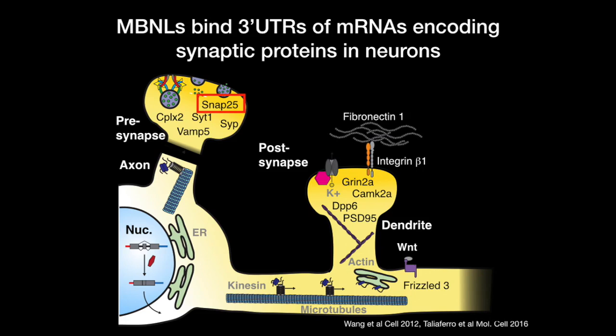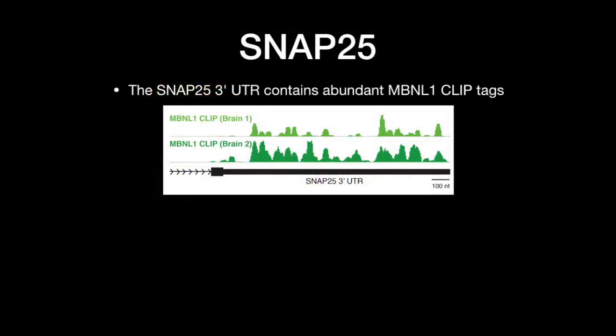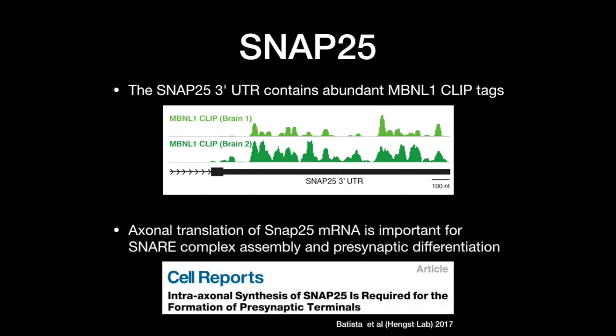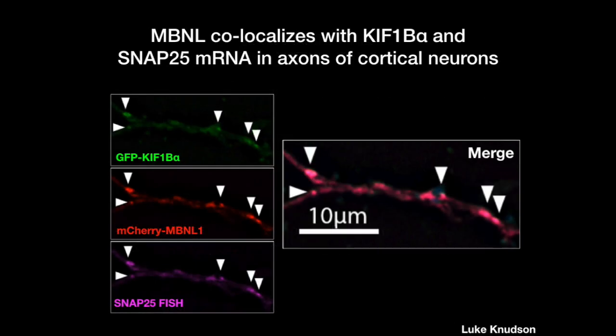We focused on SNAP25 because it was already known that SNAP25 was having a lot of MBNL tags in the 3' UTR shown here on the top. But also it was known from Ulrich Tank's work, where he discovered that the 3' UTR was necessary and sufficient for axonal RNA localization and local protein synthesis of SNAP25, which played an important functional role in snare complex assembly and presynaptic development. By triple label fluorescence imaging by Luke Knutson, a graduate student in the lab, we were able to show that KIF1B alpha and MBNL containing granules contain endogenous SNAP25 RNA.